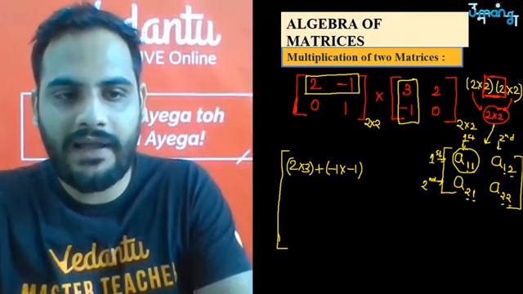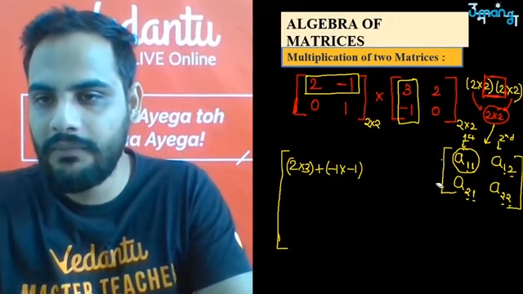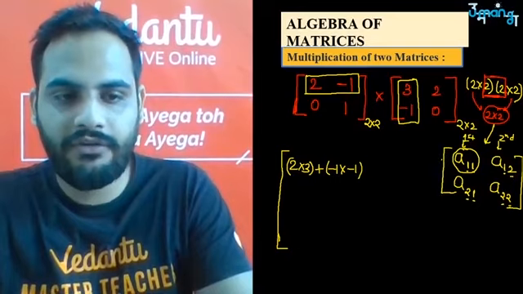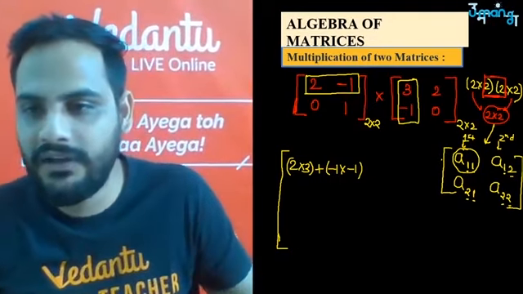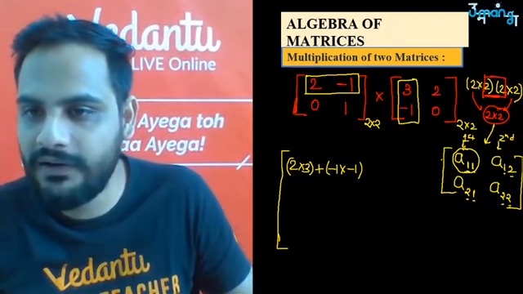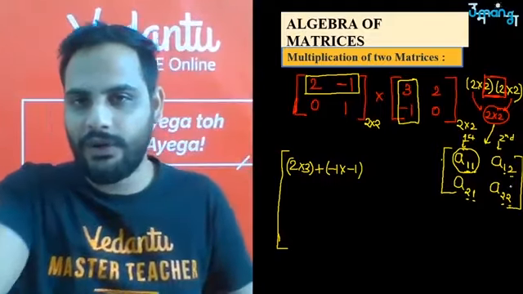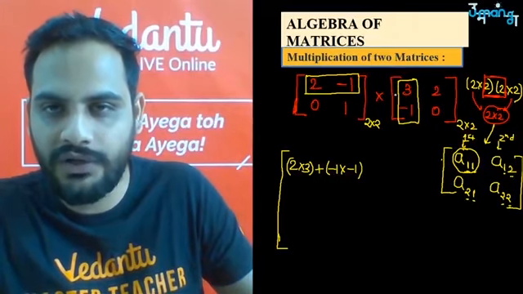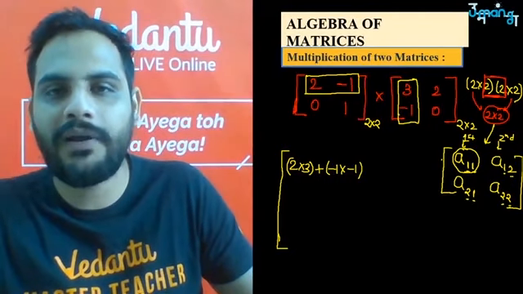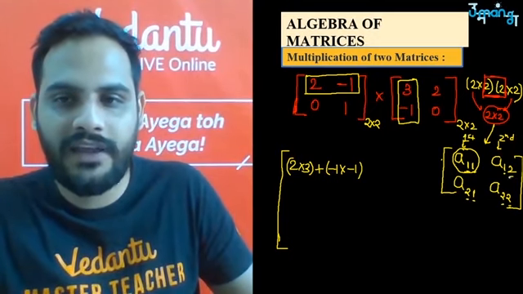What you have done? भाई I know I wanted to get your A11. A11 के लिए अपने को क्या करना है बेटा? A11 के लिए we have to multiply the first row of the first matrix with the first column of the second matrix. So this will be the row of the first matrix, this will be the column of the second matrix, same order, but row will be from the first matrix, column will be from the second matrix. So 2 is the first number, here 3 is the first number, so 2 into 3 plus minus 1 into minus 1, correct? Similarly A12, what does A12 tell you?